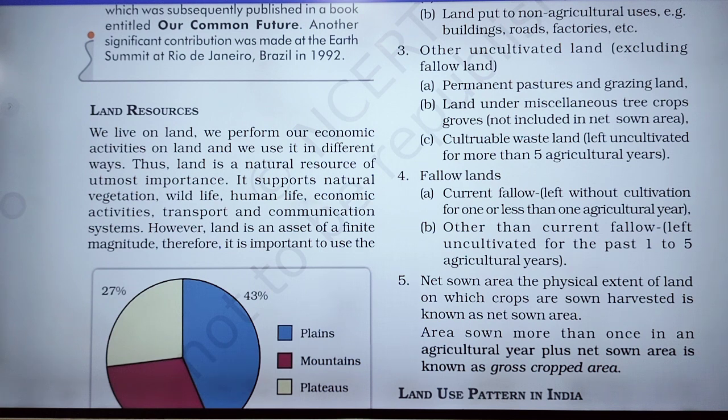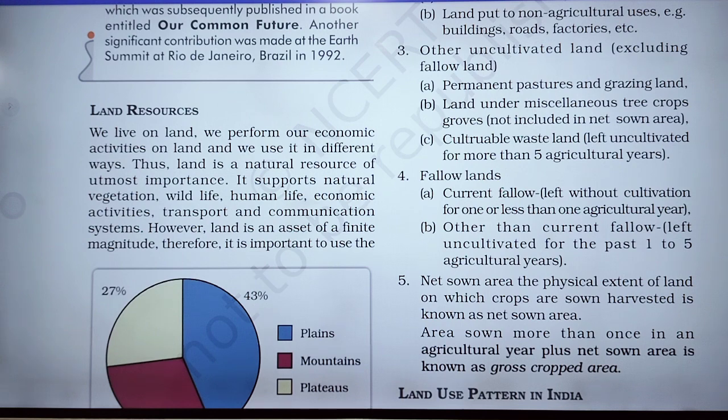We live on land and cultivate on it, and we also build buildings for our shelter. We use land in different ways: some land is used for industry, some for hospitals and schools.